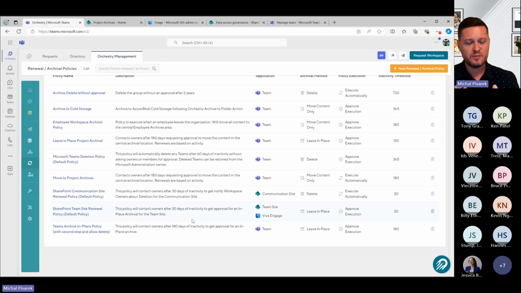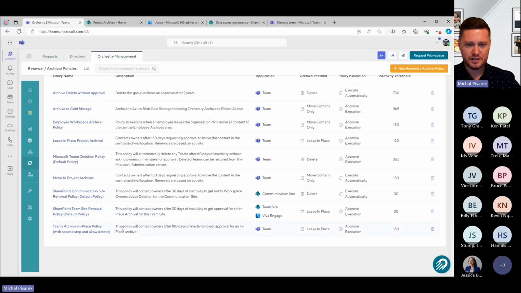Because as you know, out of the box in Microsoft 365, there is this new archive feature available now. But all that does is take stuff, move it into read-only, and it sits there forever. Typically, when you want to archive something, you want to do some more stuff around that, right? Maybe you want to save on storage by removing previous versions. Maybe you want to remove guests, right? Because now that that workspace has been archived, you don't want guests to have access to that. So we can do all of that and much, much more using what we call our renewal and archival policies. But what we're going to do is say, okay, we want to do a cleanup.